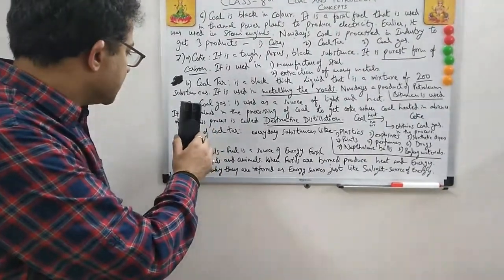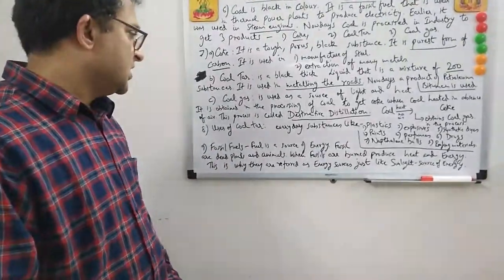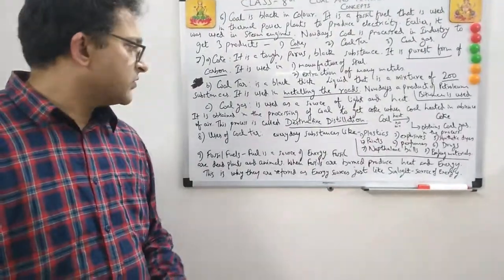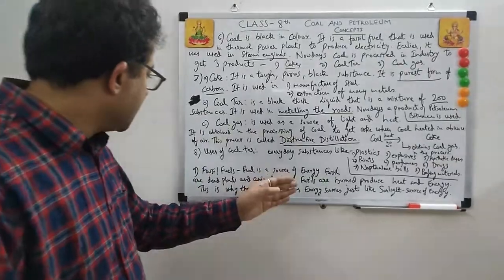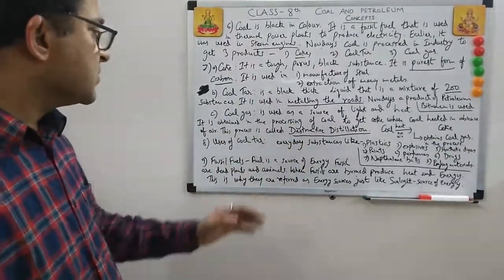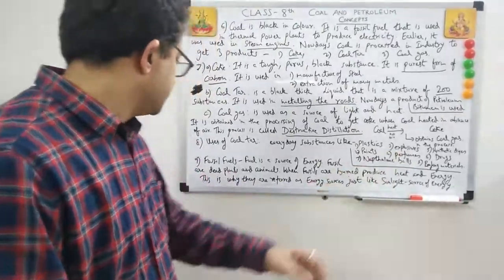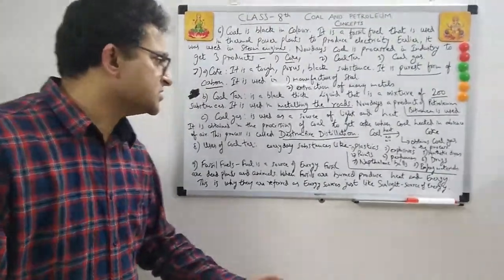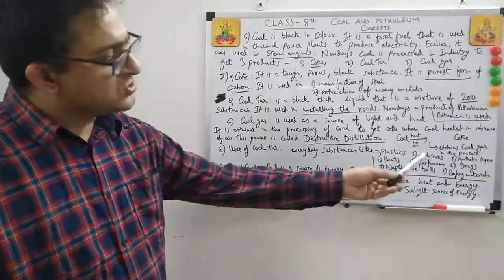So it is fossil plus fuel. What is fuel? Fuel is a source of energy. So fossil is what? Fossils are dead plants and animals. So I'm giving a generic concept of how exactly you can relate what is a fuel and what is a fossil. Fossils are dead plants and animals. When fossils are burned, they produce heat and energy. So which means fossils are also a source of energy, because they give you heat and energy, or heat and light. So heat and energy, sorry.